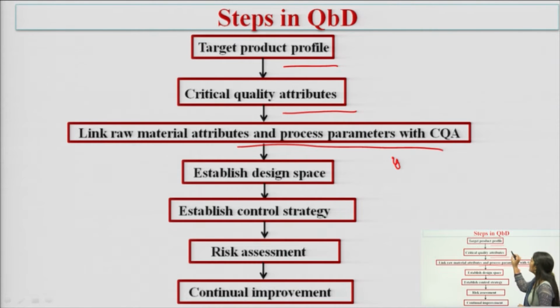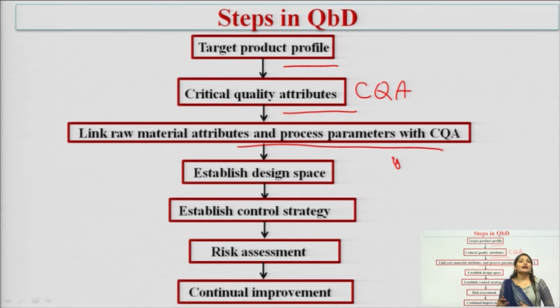CQA is critical quality attributes. Then establish design space, establish control strategy, risk assessment and continual improvement. So, all these 7 are the various steps that we have to follow in implementing the QBD approach.